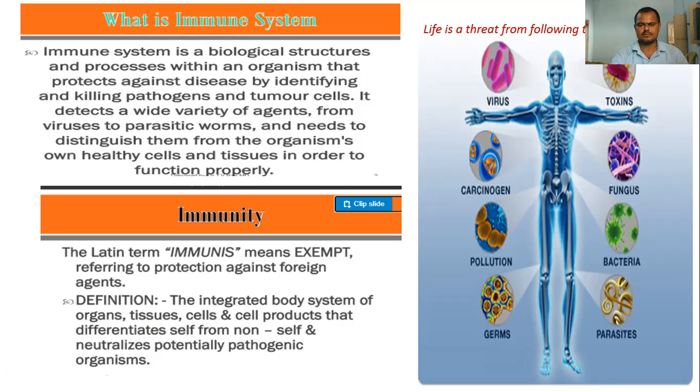Again, we are talking about that only: an integrated body system, a combination of organs, tissues, cells, and cell products, collectively working on differentiation of non-self and self, which is called identification, and then neutralizing, killing, destroying the potentially pathogenic organisms. That is the definition given to us.